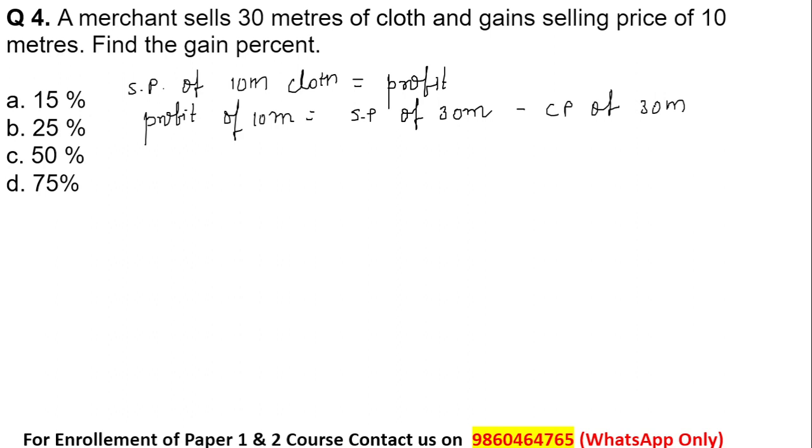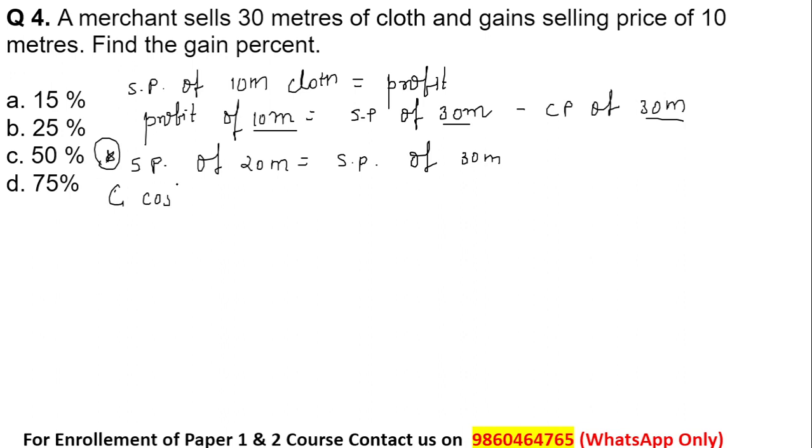So in this condition as well, when we have to find the profit of 10 meter cloth, selling price of 30 minus cost price of 30 will give us the exact profit. At the same time, students, the selling price of 20 meters is equal to the selling price of 30 meters cloth. Okay, so this will give me the relation among the 20 meter and 30 meter cloth. So if we consider the cost of each meter to be, for example, rupees 100.